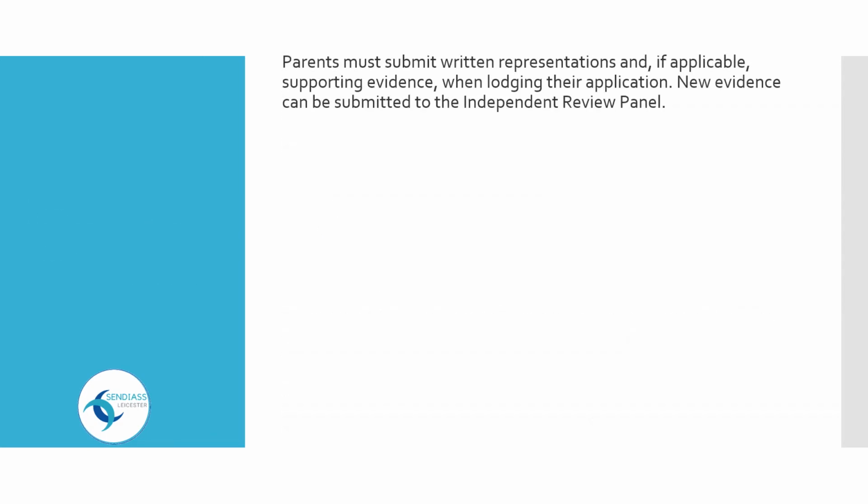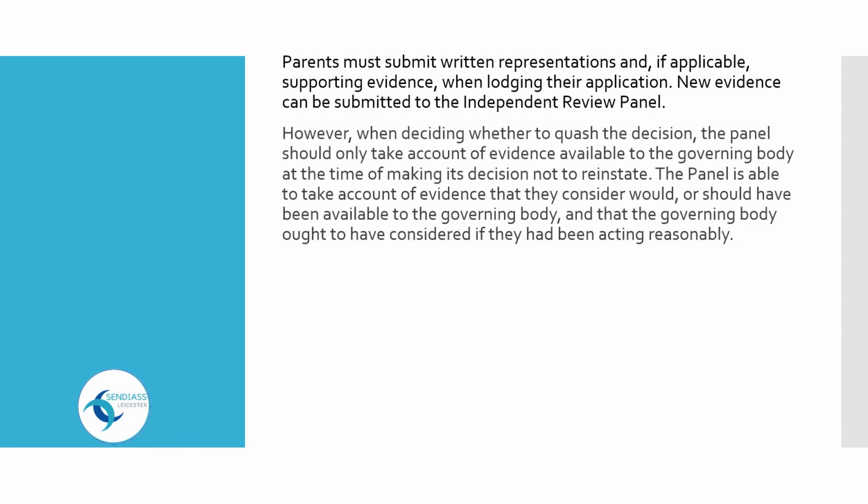Parents must submit written representations and, if applicable, supporting evidence when lodging their application. New evidence can be submitted to the independent review panel. However, when deciding whether to quash the decision, the panel should only take account of evidence available to the governing body at the time of making its decision not to reinstate. The panel is able to take account of evidence that they consider would or should have been available to the governing body, and that the governing body ought to have considered if they had been acting reasonably.